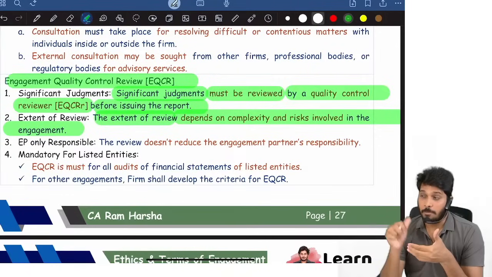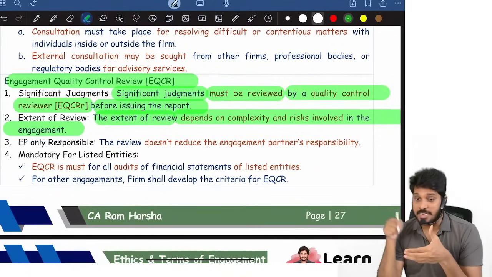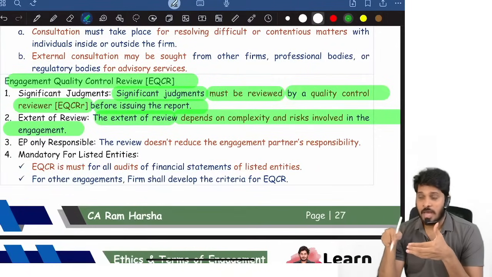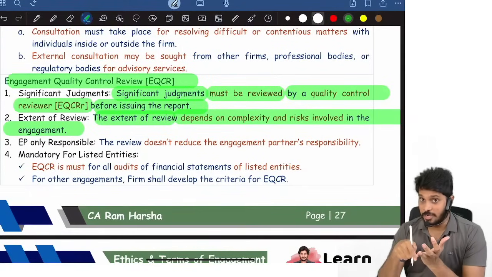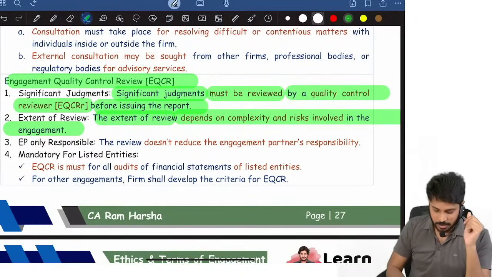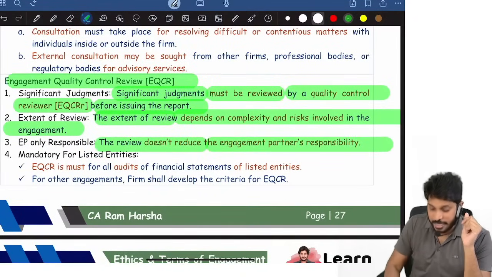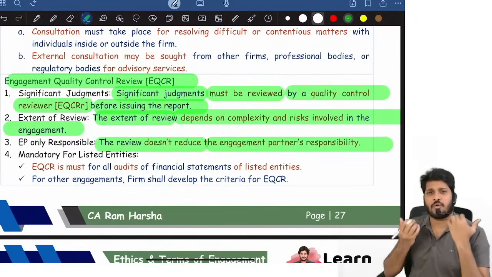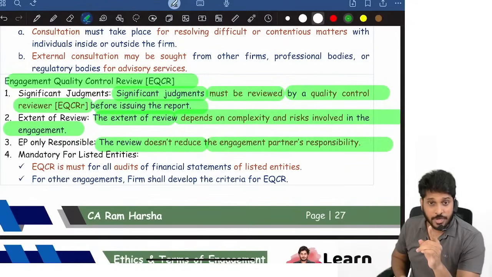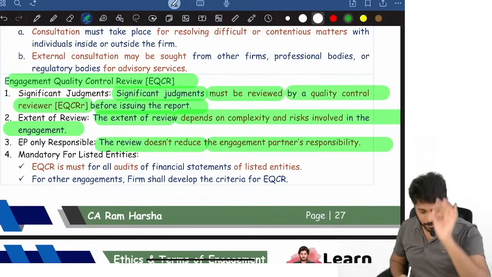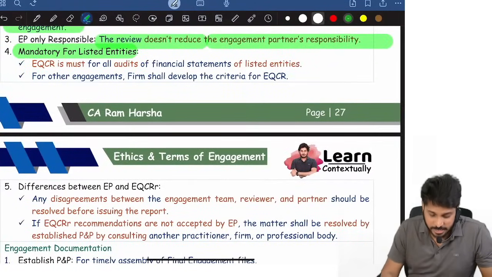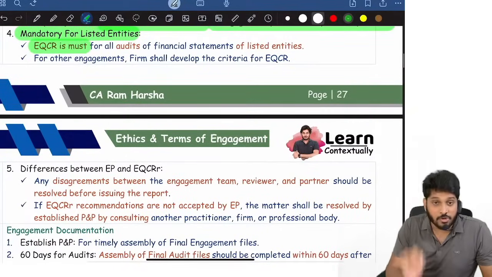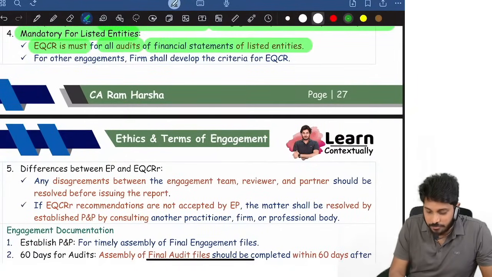So before I sign, I have another partner. I will appoint him as a reviewer. And I'll ask him, see, this is my work. All significant judgments, you once again check it. Is there anything wrong? So that's it. The review does not reduce the engagement partner's responsibility, even after quality control review. For the opinion that you are expressing, the engagement partner is ultimately responsible. This engagement quality control review is mandatory for listed entities. It is a must for all audits of listed entities.